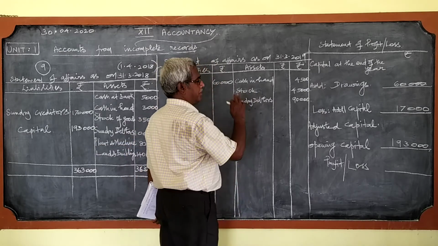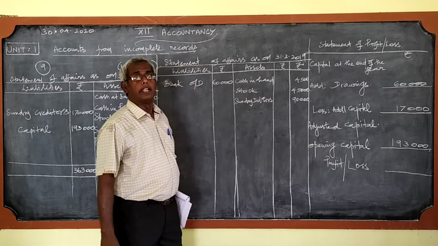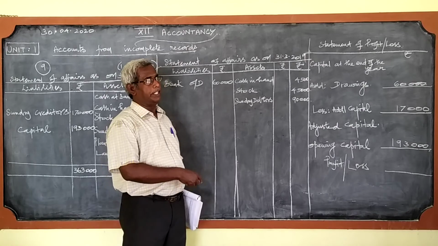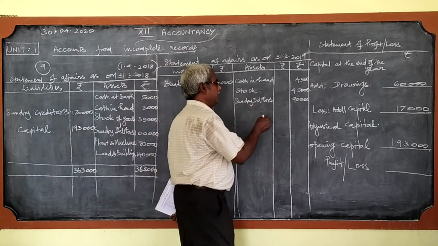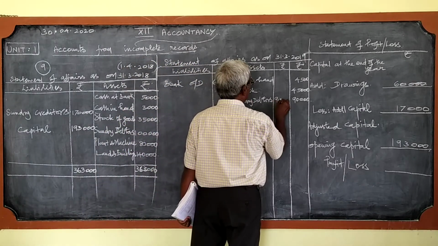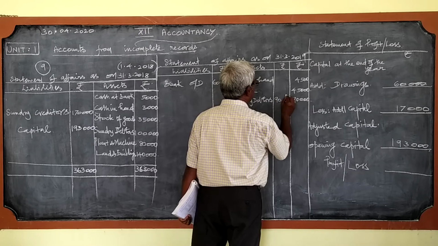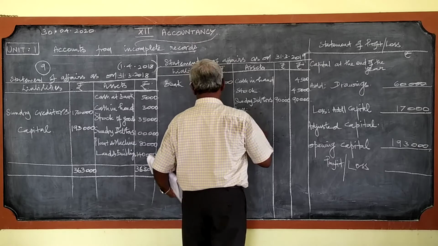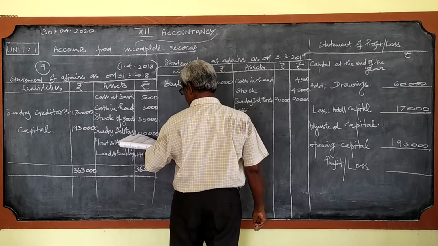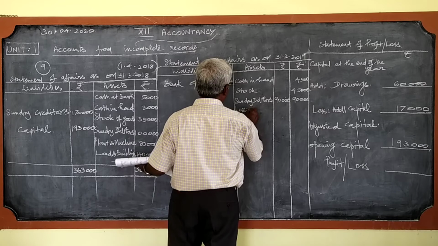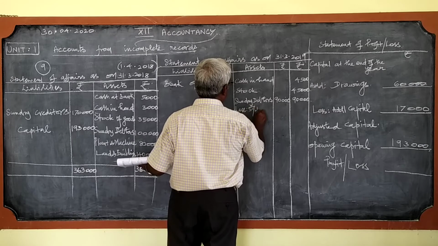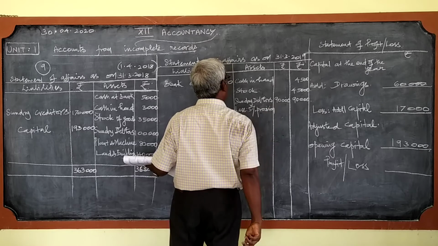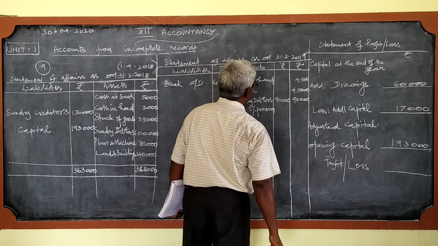Can we write it as it is? This is another question. Since there is an adjustment connected with the debtors, we cannot write as it is. So the adjustment should be attended to. Less 5% provision.